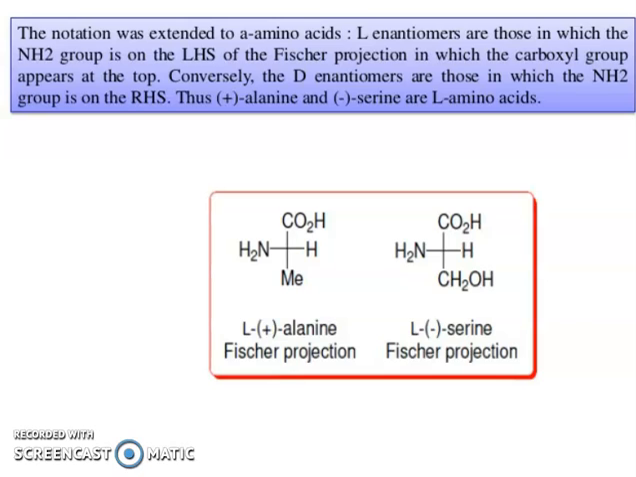The notation was extended to amino acids. L enantiomers are those in which the NH2 group is on the LHS in a Fischer projection in which the carboxyl group appears at the top. Conversely, D enantiomers are those in which the NH2 group is on the RHS. Thus, positive alanine and negative serine are L amino acids. So you can see here L-alanine and L-serine Fischer projections.